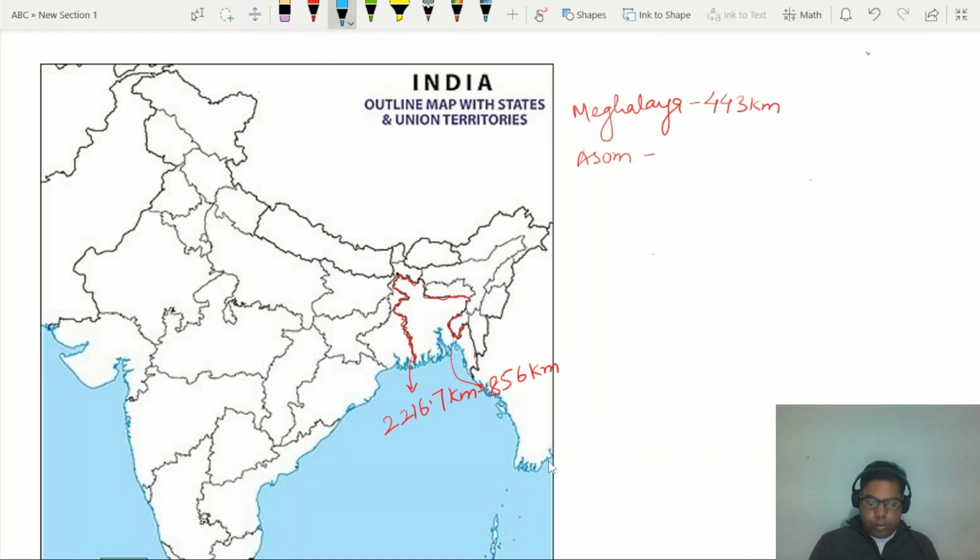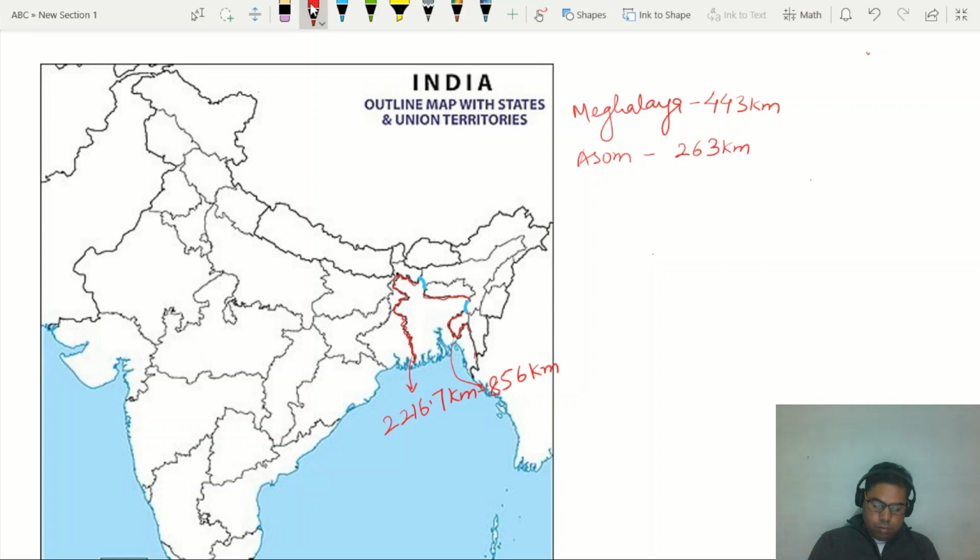I am marking with a different color. This is one side of Assam, and this is another side of the Assam border with Bangladesh, right? This length of Assam is about 263 kilometer, right?